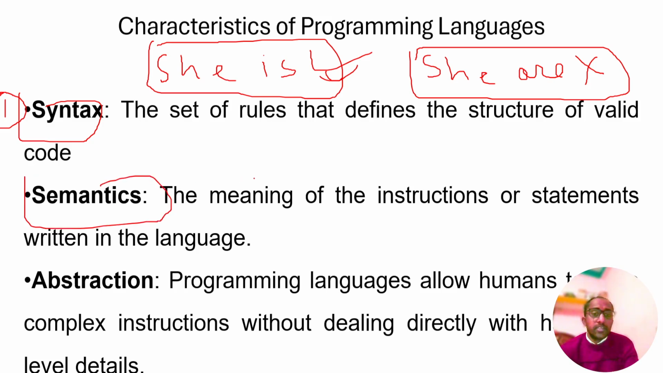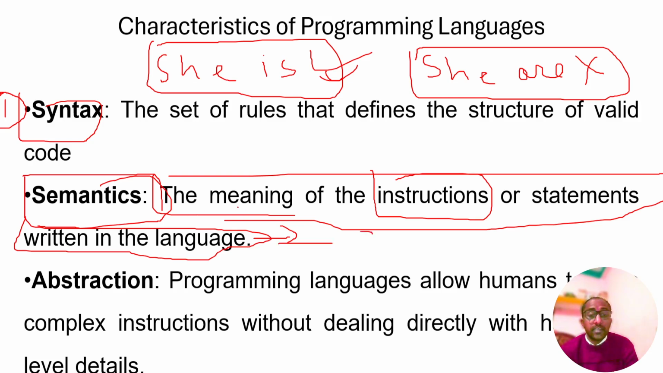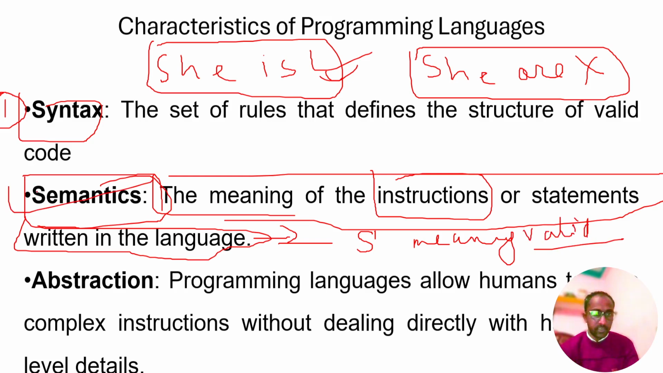Semantics: the meaning of the instructions or statements written in the language. Semantics means the meanings of whatever we write, the instructions we want our computers to perform. That has the valid meaning. Semantics, this is the second feature.